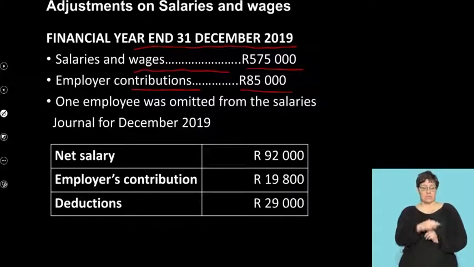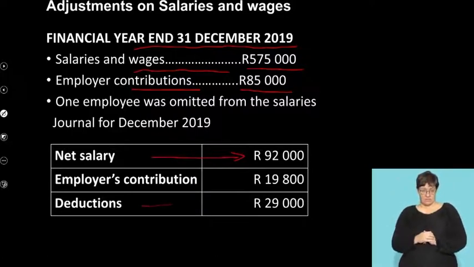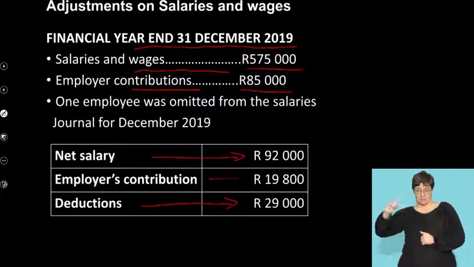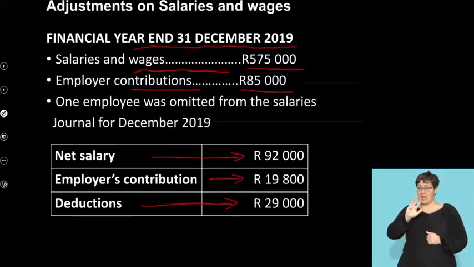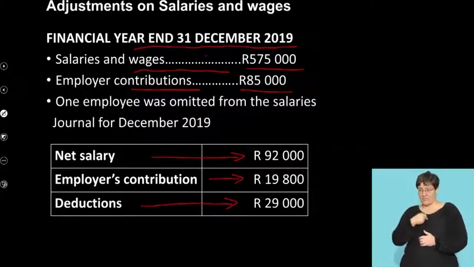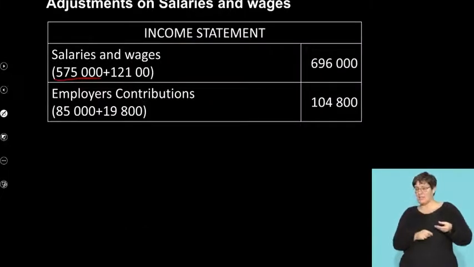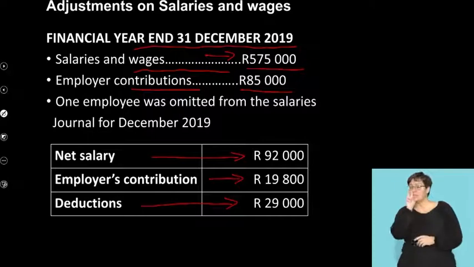It says here, your net salary was 92,000, your deductions was 29,000, and your employer contribution was 19,800. Okay, so in terms of my income statement, I start off with my 575,000 given to me, right? There's the 575,000. Watch. Where does the 121,000 come from? And that's the important part. Watch here.